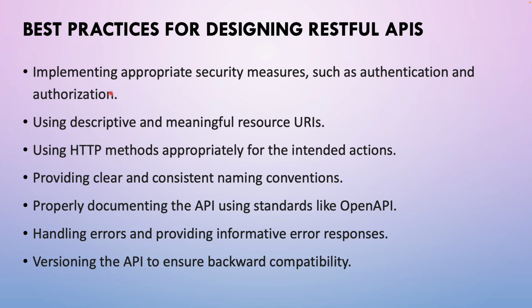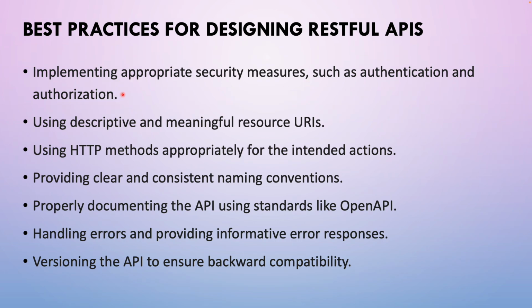First is implementing appropriate security measures such as authentication and authorization. If I am developing RESTful web services for any application, they should be secure, authenticated and authorized. Authenticated means, suppose I am developing an application for an organization, only the employees of that organization need to access that API. That is authentication. And what is authorization?